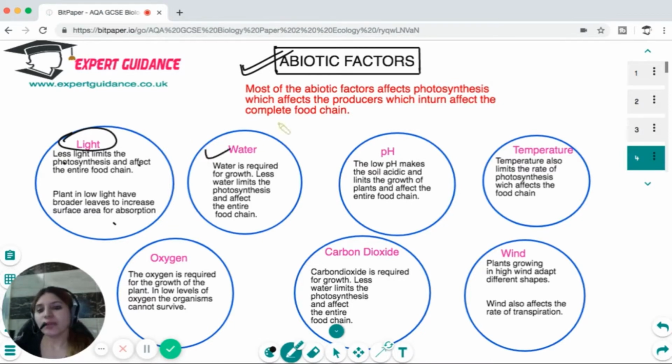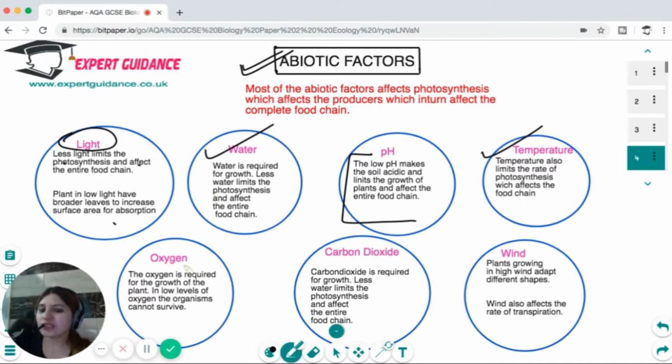When we talk about water, again, water is required for growth. Less water will limit the photosynthesis, and there are a lot of adaptations that the plants and the animals show in response to low water or high water. Again, the pH makes the soil too acidic, which can limit the growth of the plant and can affect the food chain. The temperature can denature the enzyme, limit the photosynthesis, which can affect the entire food chain.